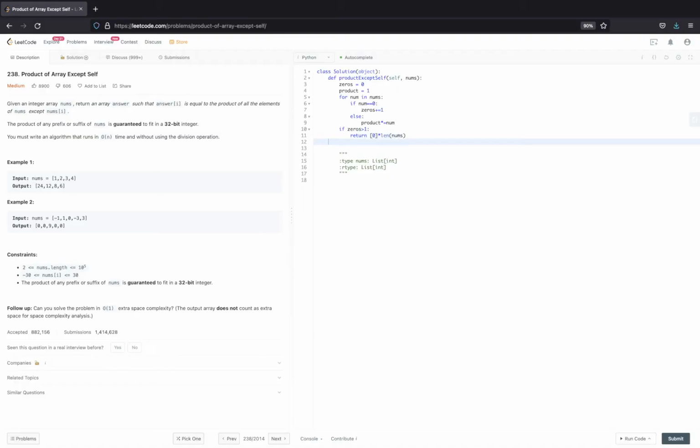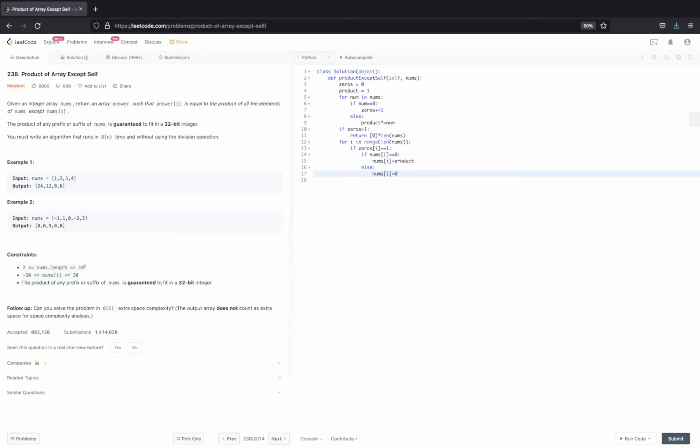This is my answer. Otherwise what I do is, for i in range of length of nums, for each of the numbers, first I check if the total number of zeros were 1, because now it will be 0 or 1, right? If the total number of zeros were 1, I say okay, if nums of i is equal to 0, correct, if this particular element is that 0, then nums of i should become that product, else nums of i should be 0.